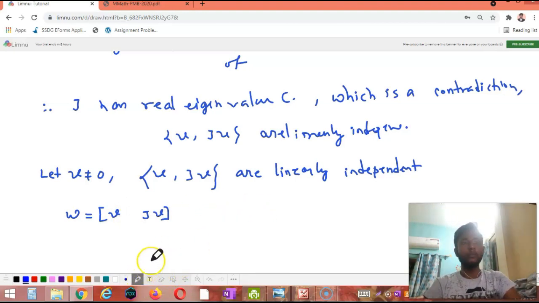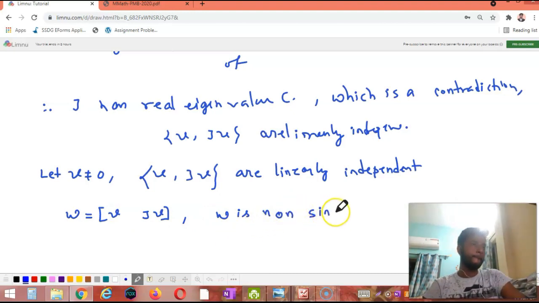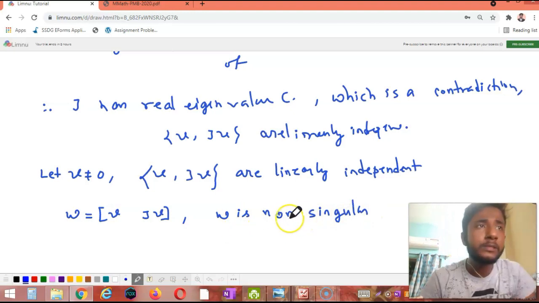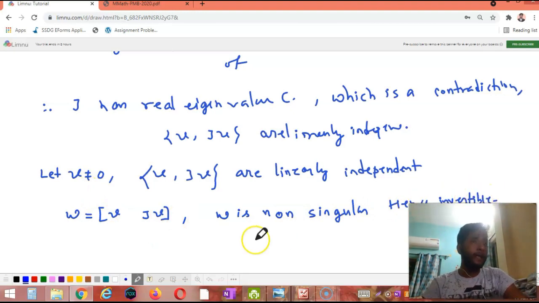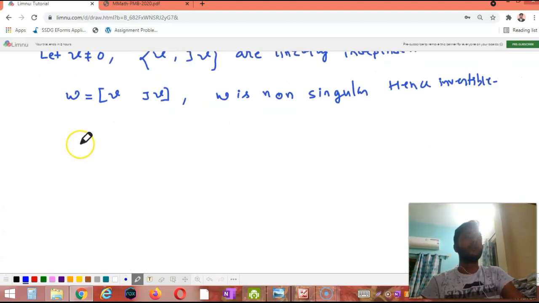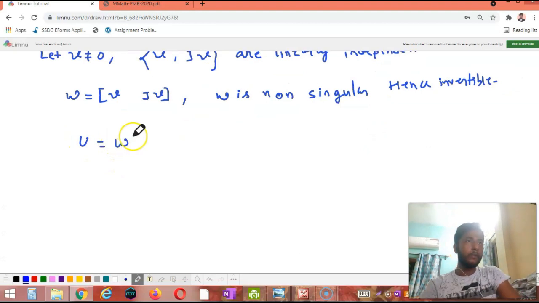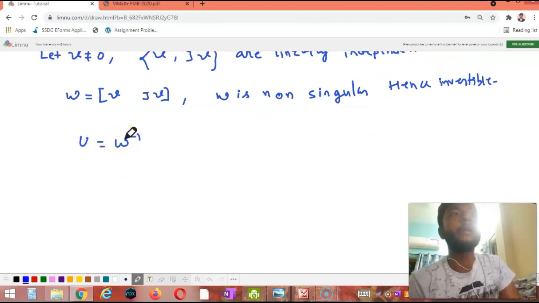Now what we can say about W? Now the columns of W are linearly independent. V and JV are linearly independent. As V and JV are linearly independent, we can say that W is non-singular. If W is singular, then V and JV must be linearly dependent, but we already proved that V and JV are linearly independent for V not equal to 0. W is non-singular, hence invertible, right? As W is invertible, we are considering U as W inverse.